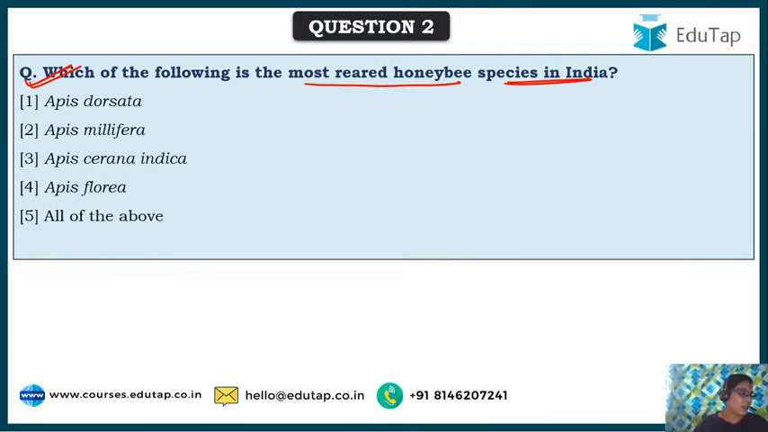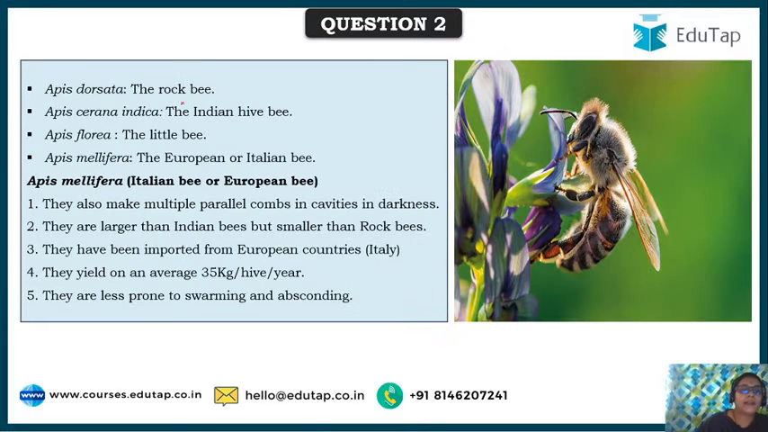Okay. So the correct answer here is Apis mellifera. It is also called the European bee or Italian bee, and this is the one that is mostly rare in India. And the other three species of honeybees are Apis dorsata, which is called the rock bee, Apis cerana indica, this is the Indian bee,